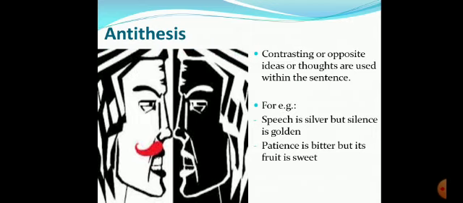And what do you achieve at the end? At that time we might feel that, oh my God, I want to leave this. That experience you might feel is a bitter experience of waiting, when will it happen? But what you achieve at the end, the happiness, the golden, the sweet fruit you get. So patience is bitter, but its fruit is sweet. Two opposites together, right? Two ideas in one sentence. So that is your antithesis.